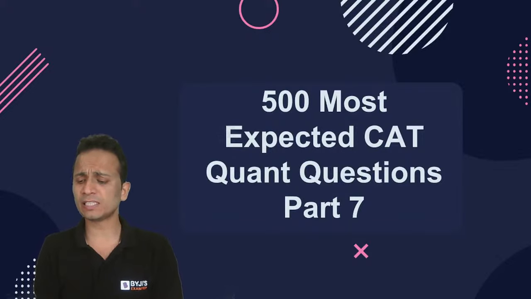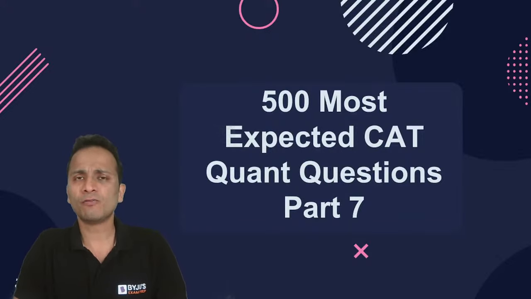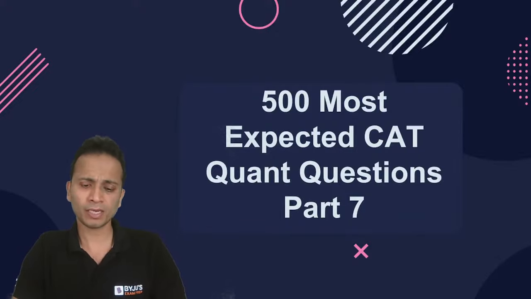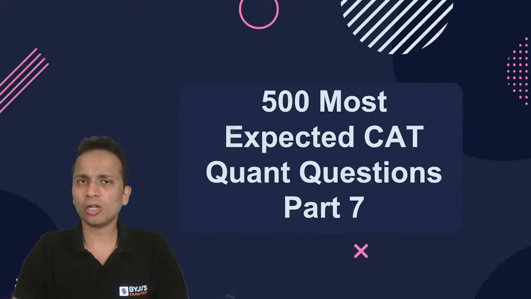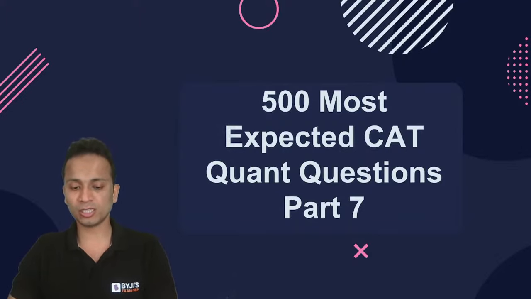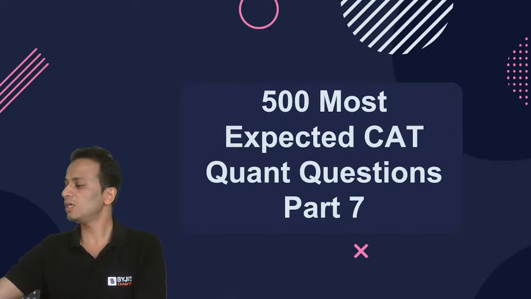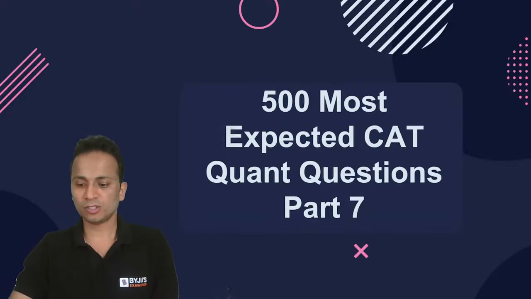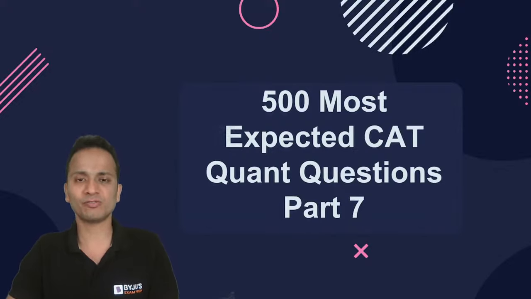And friends, welcome back to part number 7 of 500 most expected CAT Quant questions. Previously in this series, in the previous 6 sessions, we have covered different topics ranging from arithmetic and algebra. And today in this session, all the questions will belong to the concepts of number system. Now, not all these concepts are very easy. So today we are going to look at the questions of number systems, and probably you'll learn a lot of things out of this session.